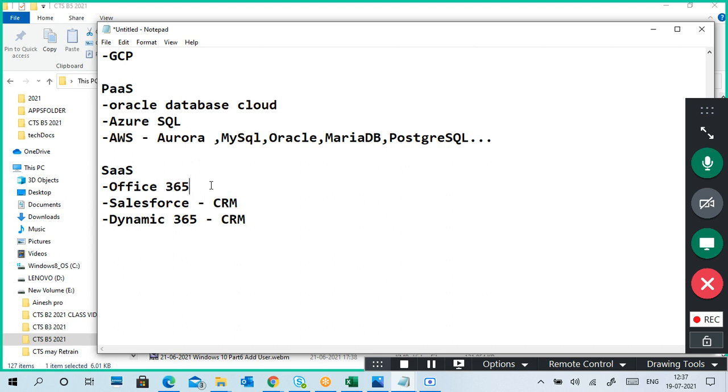Office 365 and Dynamics 365 are both from the Microsoft cloud services platform. These are Office tools, and these are the CRM tools.